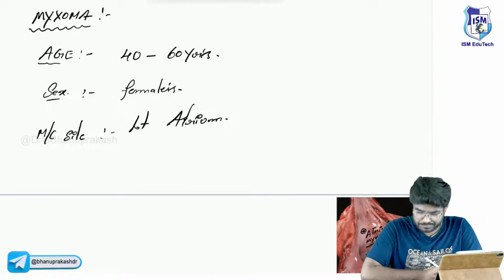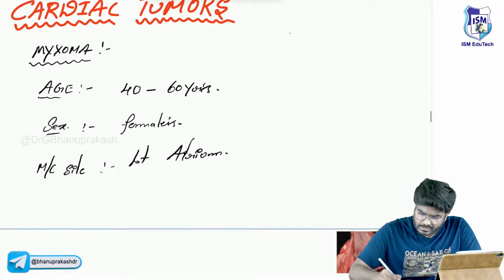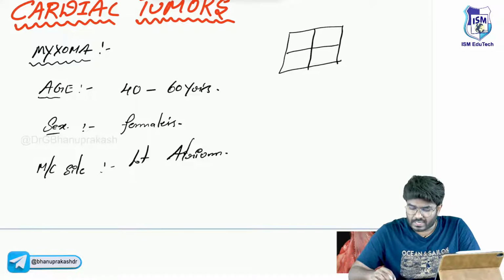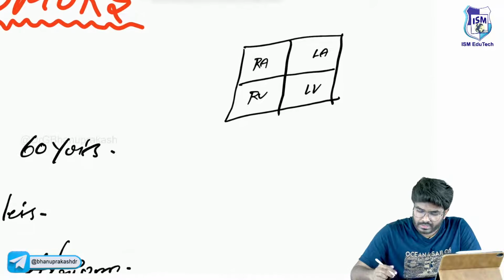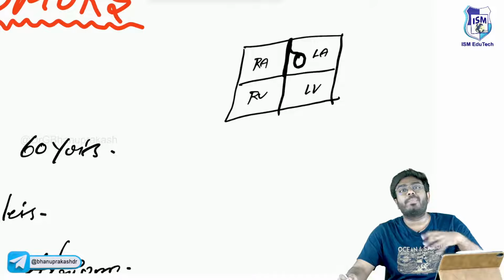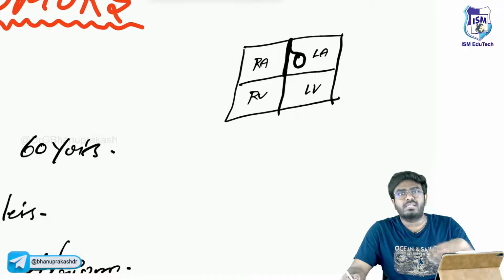Okay, next. The other important points which you need to know for your exam. Let's put it this way. These are the four chambers of the heart: right atrium, left atrium, right ventricle, left ventricle. Now here, this is the interatrial septum. Here will be the fossa ovalis. From this area, a pedunculated tumor. The tumor is not a sessile tumor, sir. It's actually a pedunculated tumor. It's having a stalk. So this tumor will move, sir. It's going to be dangling over there.